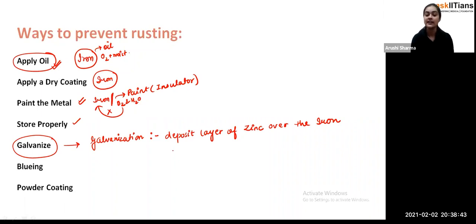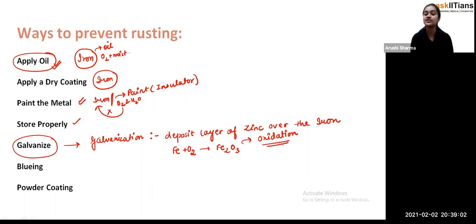See, student, whenever there is iron and it comes in contact with oxygen, it converts into iron oxide. And this formation is called the oxidation process. Just try to understand my point. This is the oxidation process.